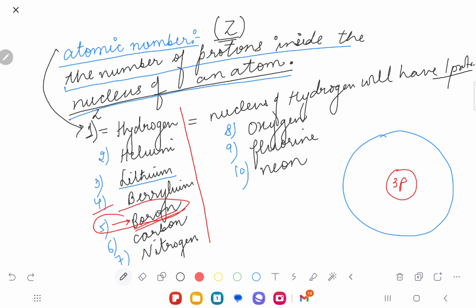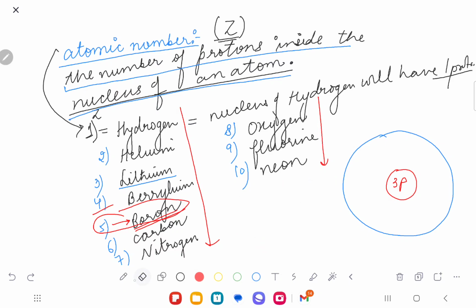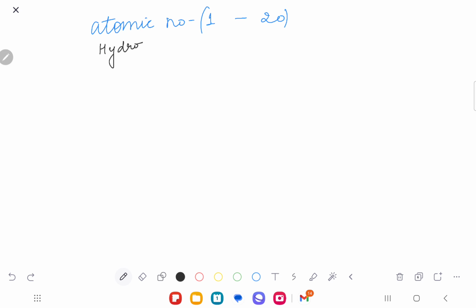So from top to bottom, the number of protons has increased. You understand my point? Yes. Any doubts in this? No. Right? So we have to learn one series. That series is from atomic number 1 to atomic number 20, and this series you have to learn. I'm writing down the full names.